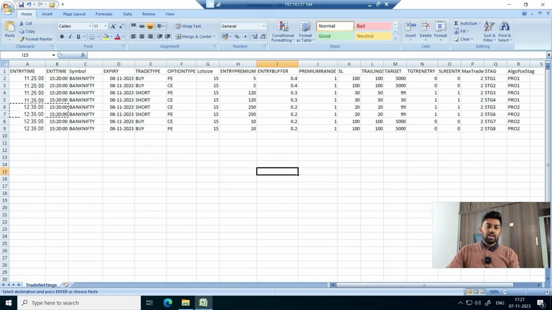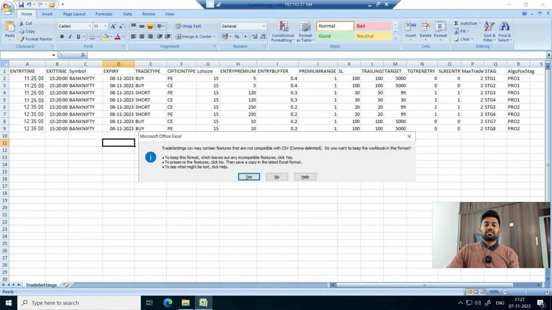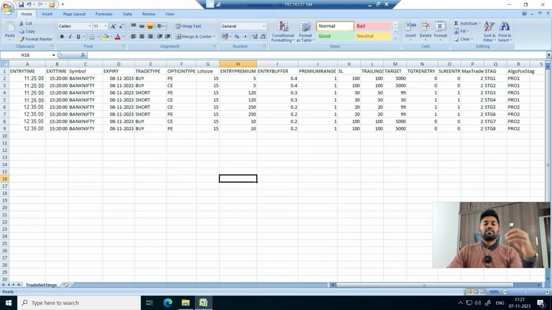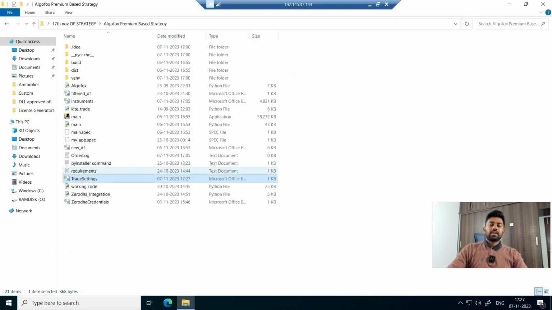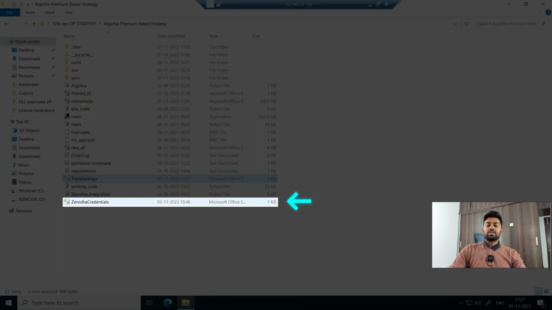To distinguish between the times and the legs, my broker will not allow me, but by keeping a different strategy tag, I can differentiate in the trade book of Algofox. And we have easily configured this in Algofox also. I'll just save the changes. And now that the changes are saved, we'll again come here to Zerodha credentials.